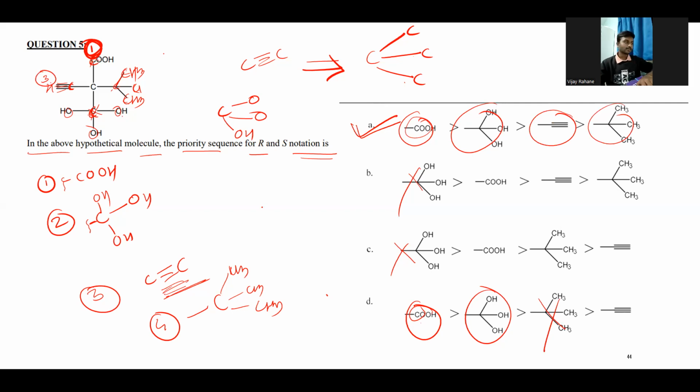Let's say it's a double bond, as in carboxylic acid, we need to multiply by 2. That is one oxygen atom, so it will be 2 oxygen atoms. If it is carbon triple bond carbon, that is 1, 2, 3 bonds, so definitely we need to triplicate this, that is 3 carbon atoms. We need to consider that. So that's why the order will be in this fashion. Option A is the correct option.